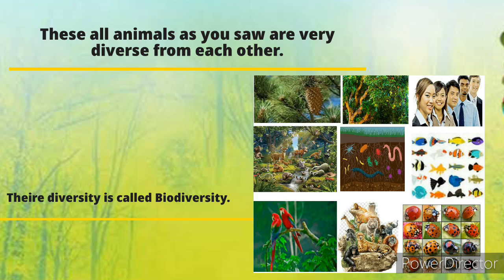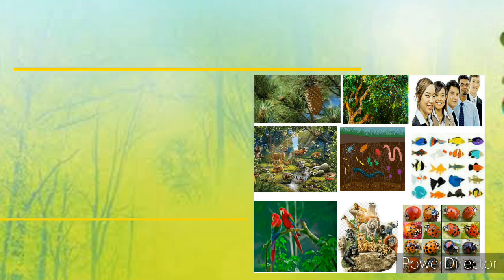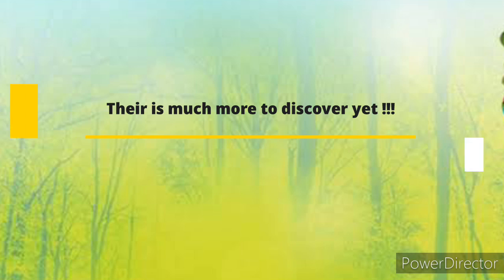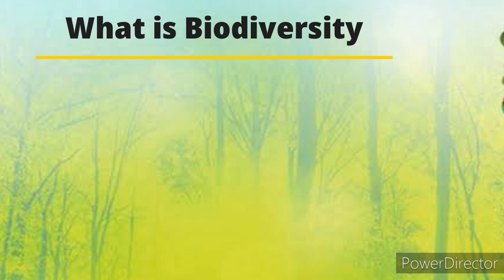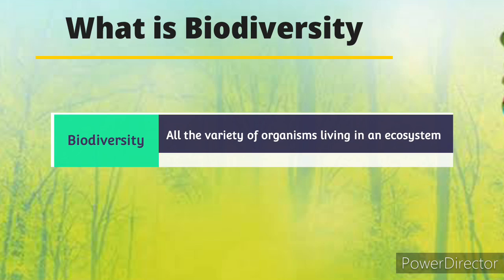Guys, these are the varieties which are known to you, and there are also thousands of variants that you might not know. There are thousands of other varieties that are not even discovered yet. Our scientists are continuously working on them. So let's define biodiversity from the previous knowledge. What is biodiversity? Biodiversity can be defined as all the variety of organisms living in an ecosystem.